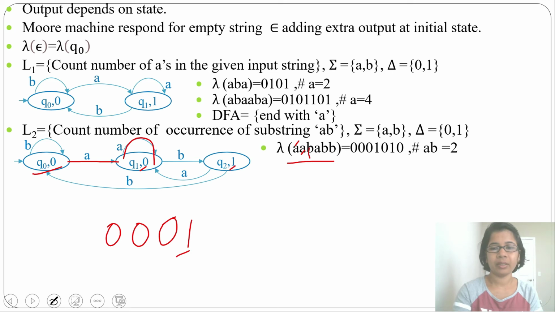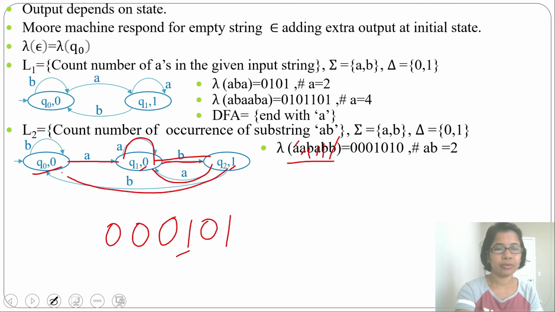Then for A from Q2 it goes to Q1 and Q1 output is 0. Then for B it goes to Q2 and Q2 output is 1. Then for B it goes to Q0 and Q0 output is 0. So we got 0, 0, 0, 1, 0, 1, 0.